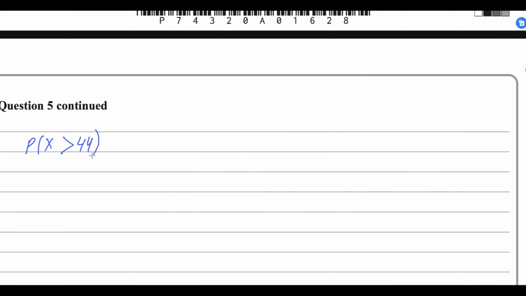First of all, we have to use the standardized normal distribution. You know that this is the normal distribution, and the mean is 40, and 44 will be on the right side of this. You need to find this area, to find more than 44.